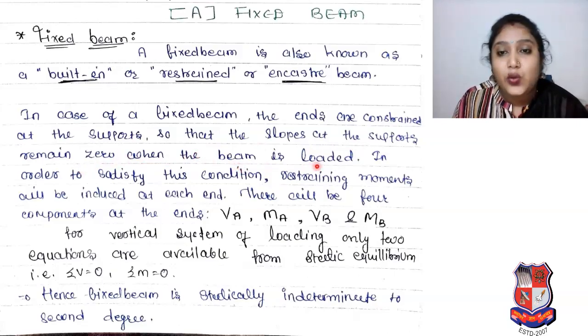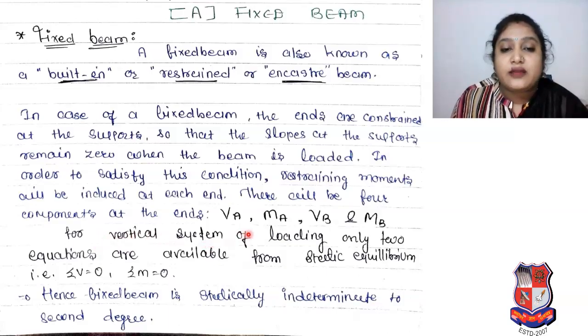When the beam is loaded, in order to satisfy this condition, restraining moments will be induced at each end. There will be 4 components at the ends: VA, MA, VB and MB. Means vertical force at end A, moment at end A, vertical force at B and moment at B.